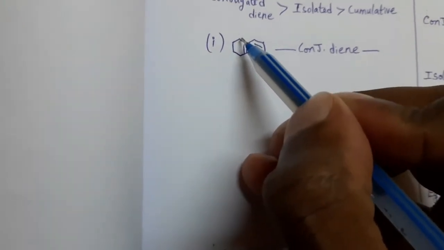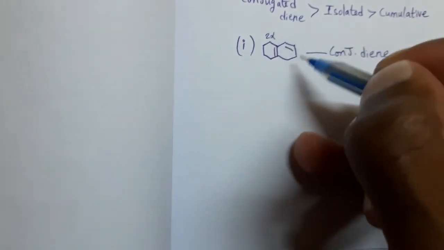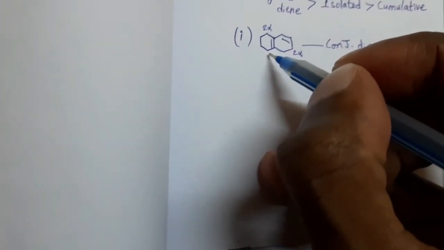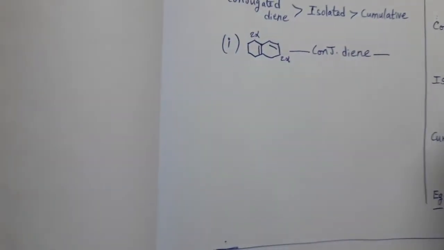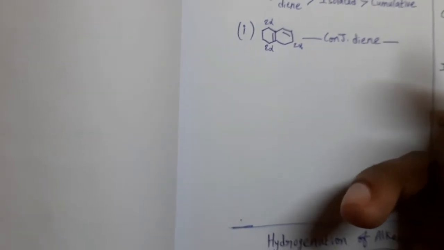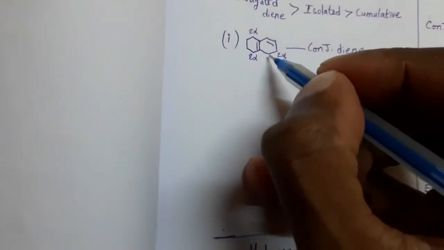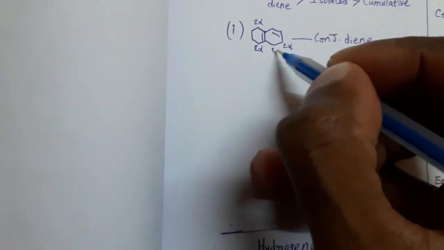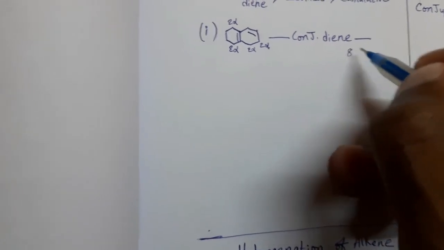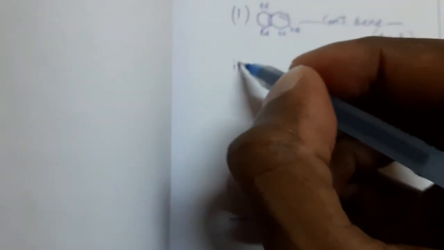How many hydrogens at this carbon atom? Two hydrogens. Here also two hydrogens. Okay. Next, this one also alpha carbon, at this place two hydrogens. Total, how many alpha hydrogens? 8 alpha hydrogens. Second one, see here.